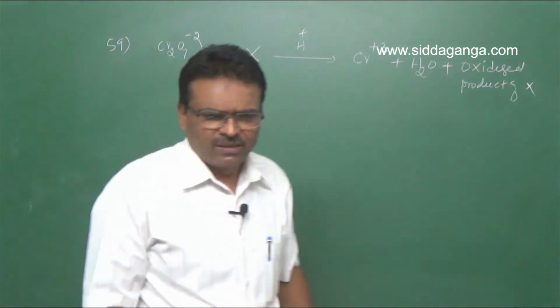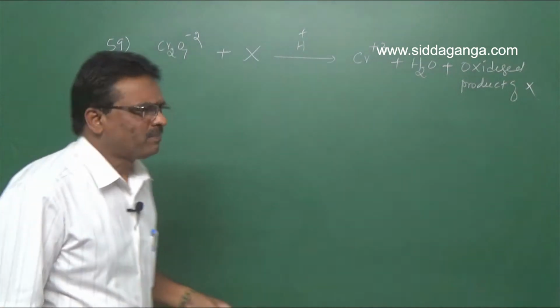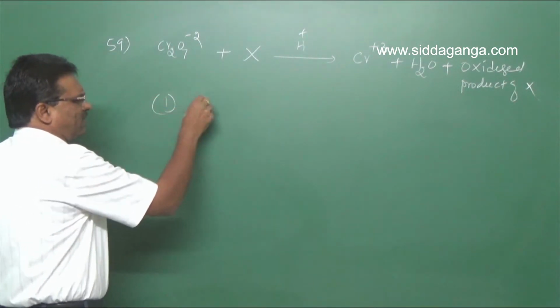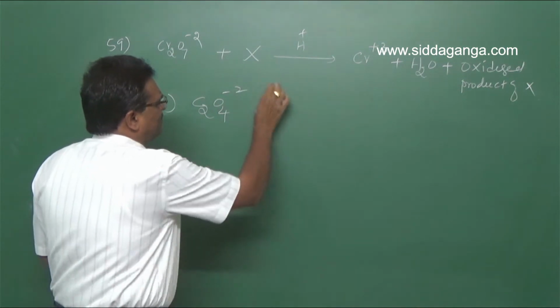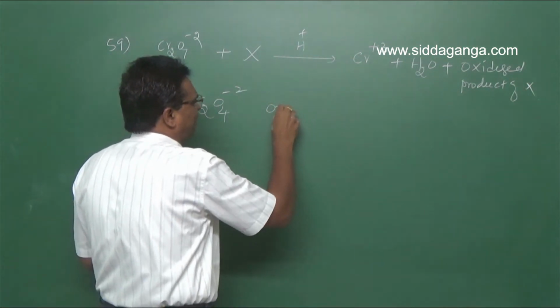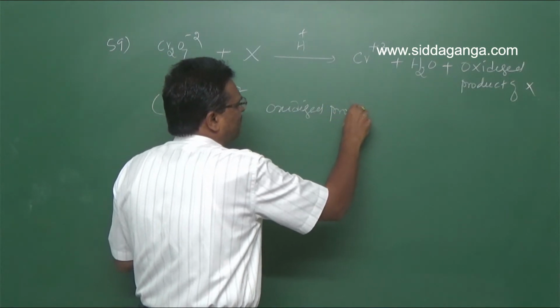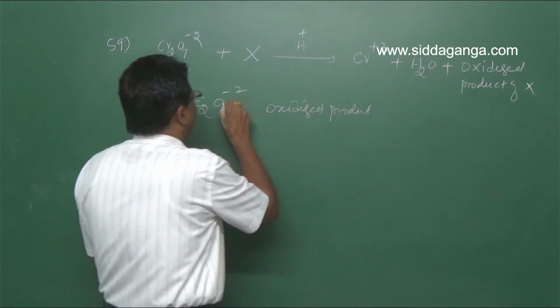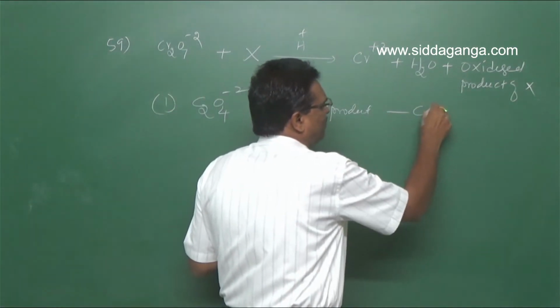In the first option, the oxidized product of C2O4 2-, the oxalate ion, is carbon dioxide.